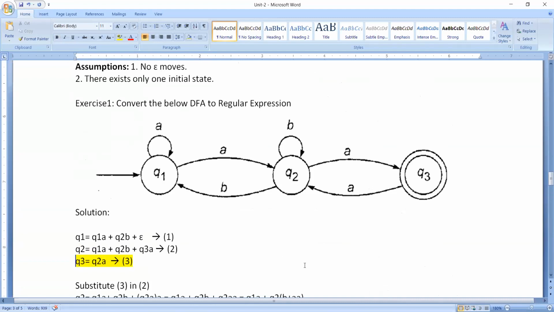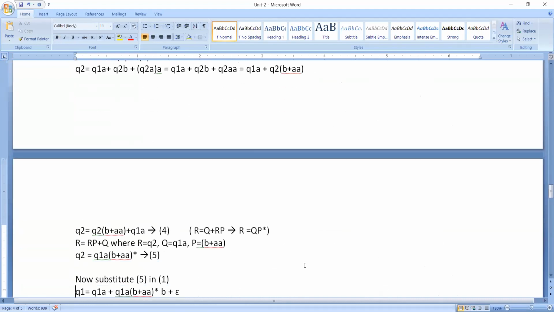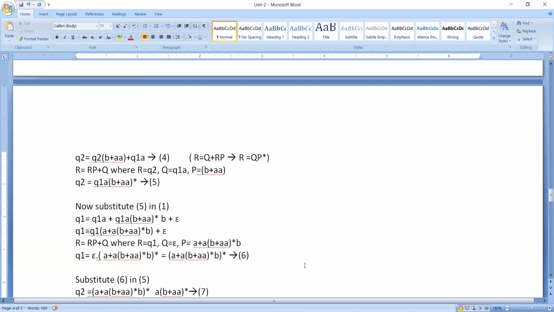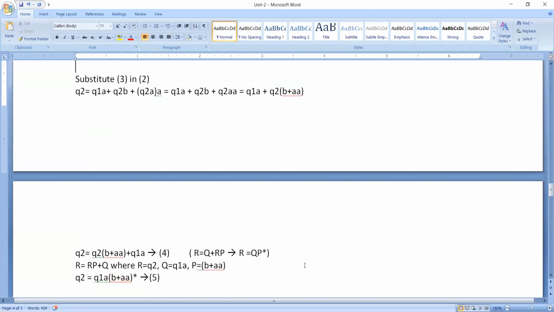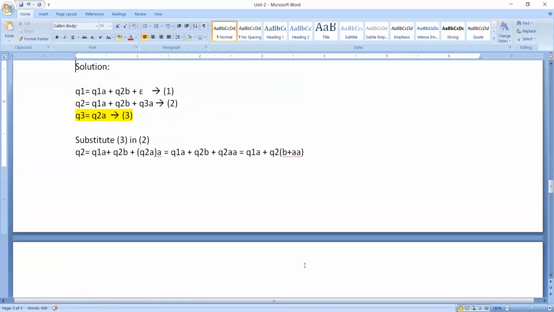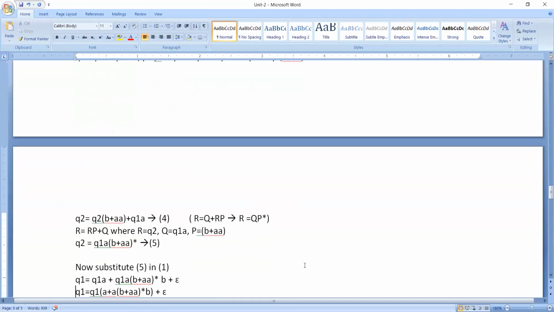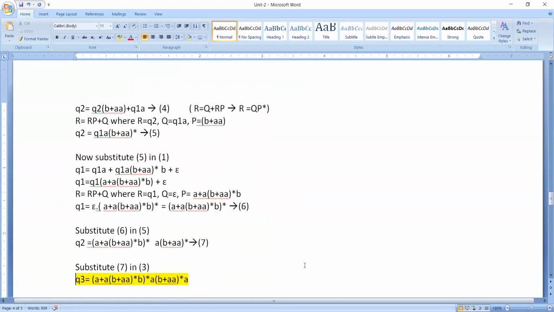If you have a look at this solution, the only thing we are doing is applying common sense, and we need to know only about the substitution. And one more thing we have to know is how to get the expression in the form R is equal to Q plus RP. That's it. If you know this, automatically you can easily play with the conversion of a DFA to a regular expression using Arden's theorem. Okay, that's it from my side.